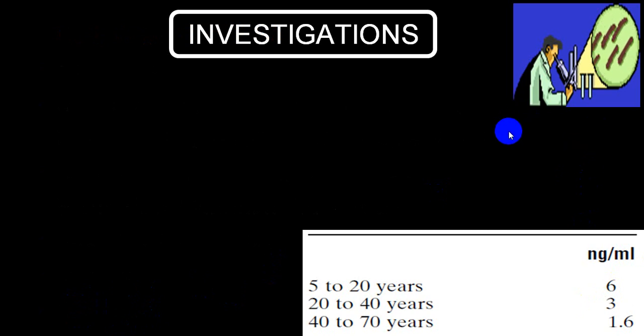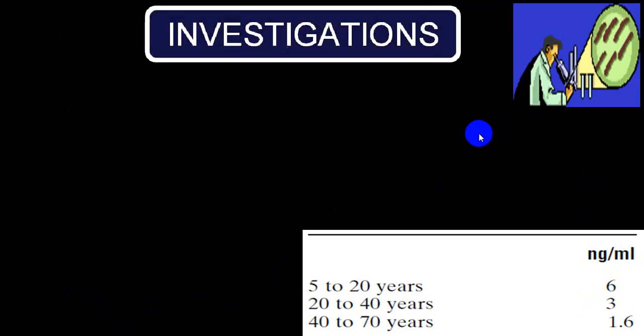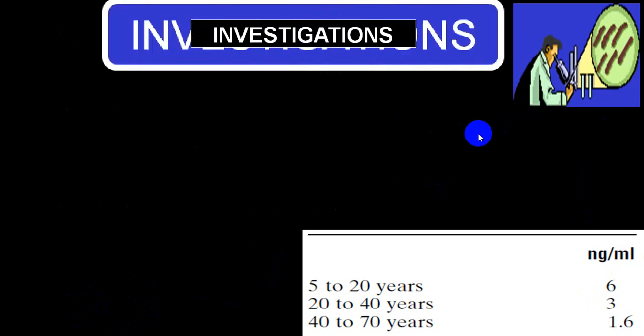The main investigation is to do a hormone assay level in the blood. Estimate the hormone level in the blood, and if it is elevated, it is increased growth hormone, and if it is less than the expected level, we call it hyposecretion.